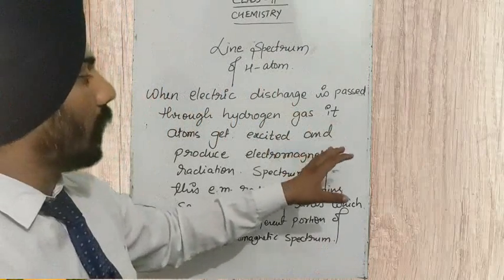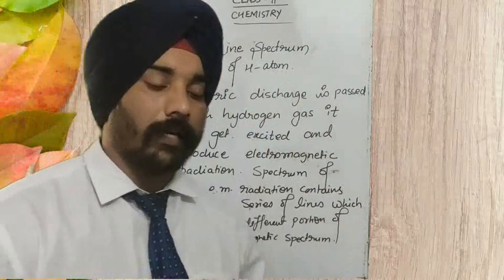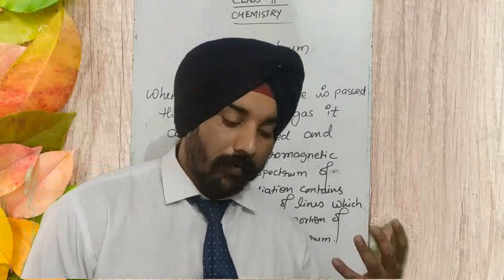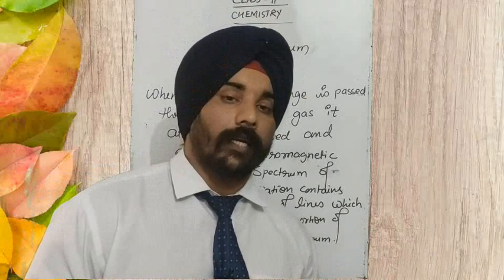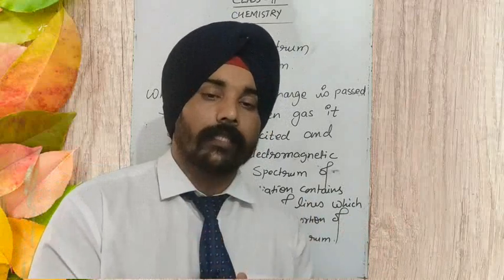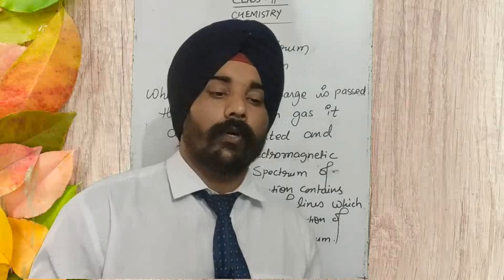When we study the electromagnetic radiation from the excited atoms of hydrogen gas through spectroscopy, we obtain some groups of lines, and they are produced due to several reasons.